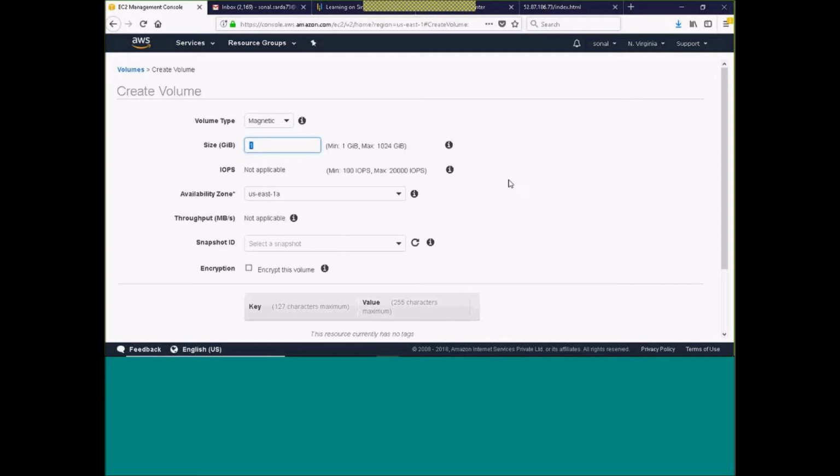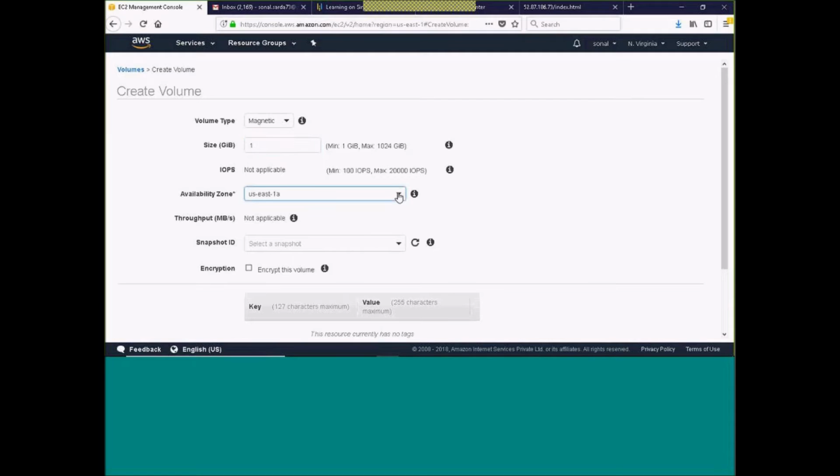That's why I'm using Linux. Otherwise, it's very simple for me to show in Windows. You have to follow the same procedure, attaching and detaching and all. Only the accessing within Windows will be different. Here in Linux, we have to use commands. There, you don't have to use commands. So I am creating the smallest, lowest volume, 1 GB.